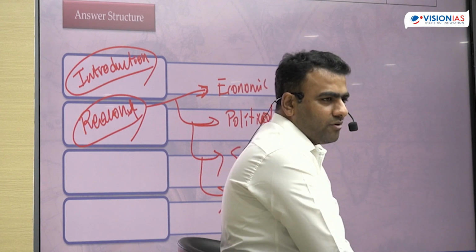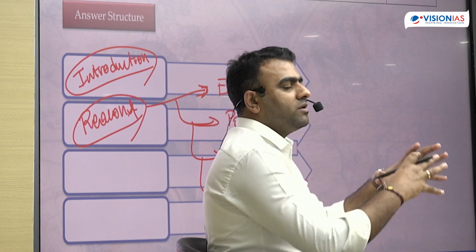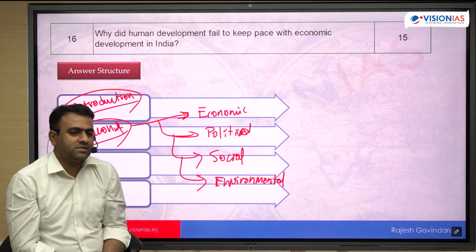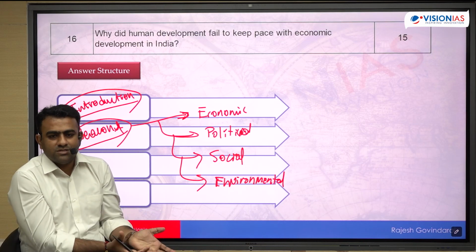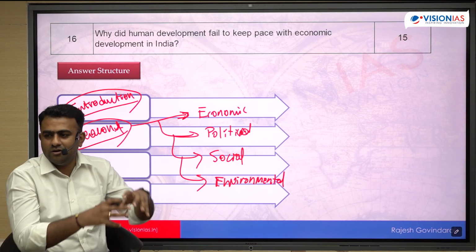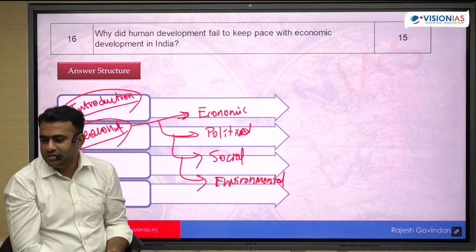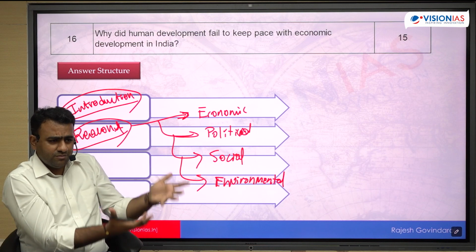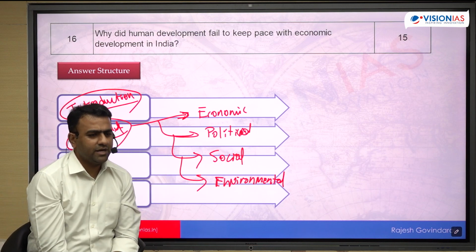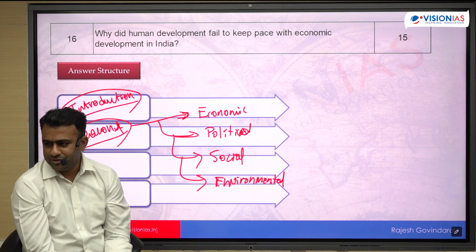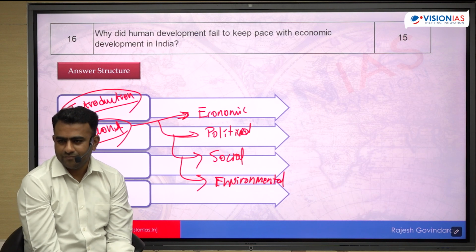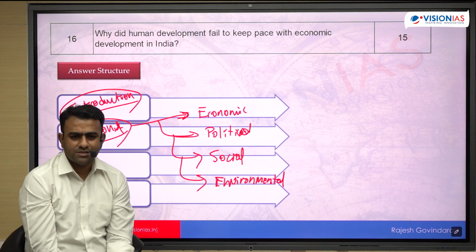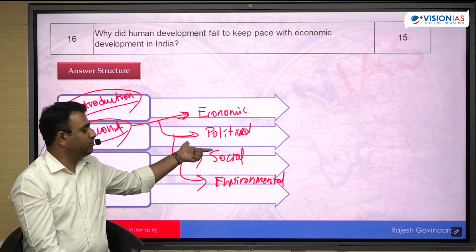And failure of the trickle-down effect. Initially, we thought this concentration in large-scale projects would trickle down gradually towards human development. Economic development के लिए large-scale projects बना देते हैं, steel plants, hydropower plants ये सब बना देंगे, तो उसका benefits तो trickle down हो जाएगा. वो तो trickle down नहीं हुआ because of corruption. Okay, so because of various issues in the governance. So all of this you can write in the political factors.